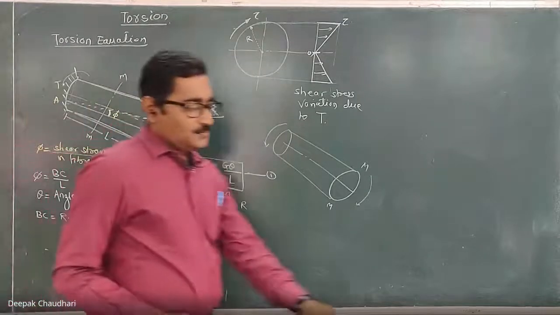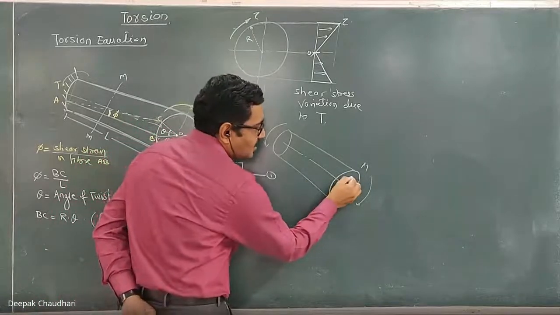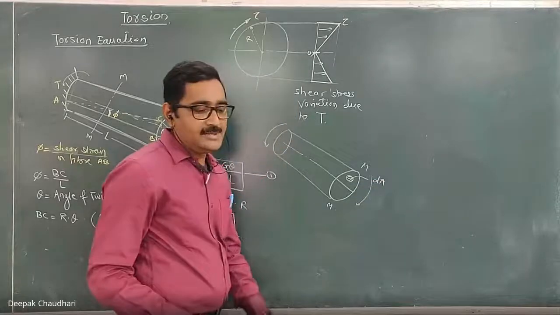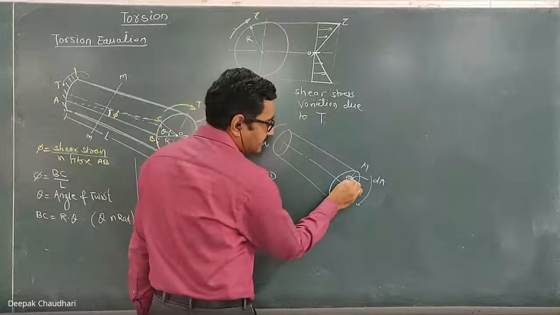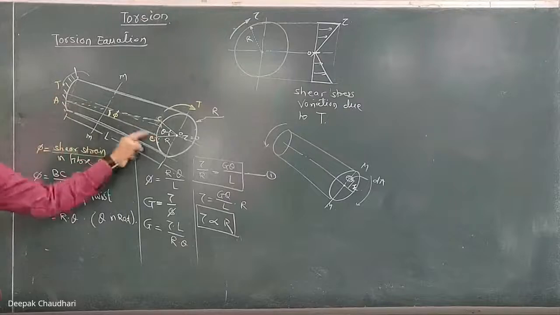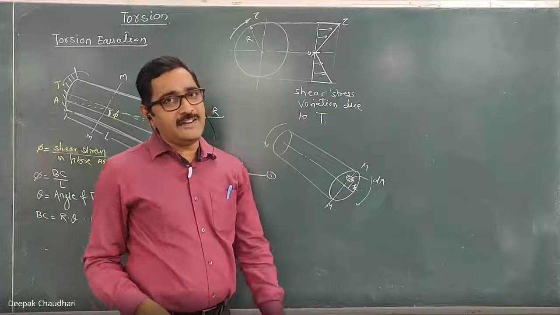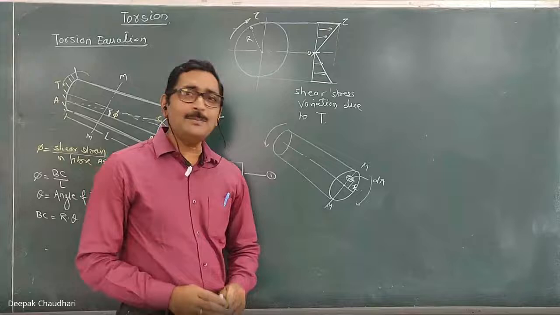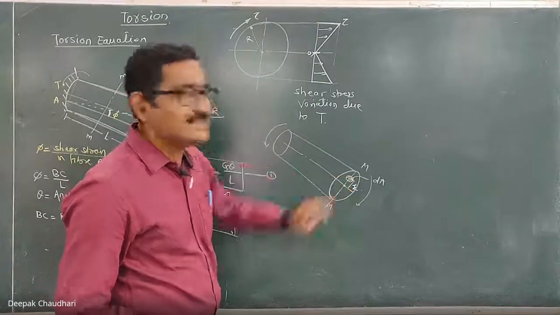Now, let's consider on this cross section one small elemental area dA. Consider a small elemental area dA, which is at a distance of small r from the center. This is small r, not capital R. This was the radial length of this fiber. Here this is the radial length, but it is some intermediate area I have considered, which is at a distance of r. Now in the second part, I will calculate how much shear resistance is offered by this area.